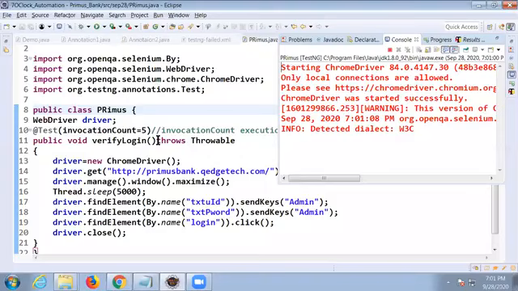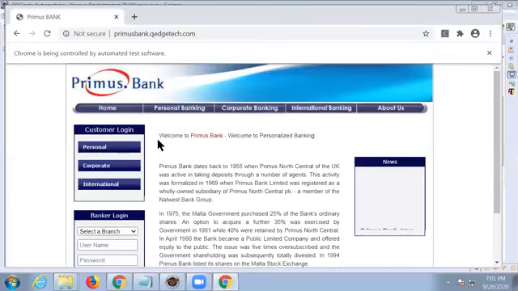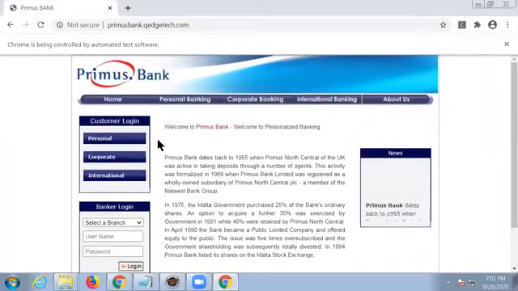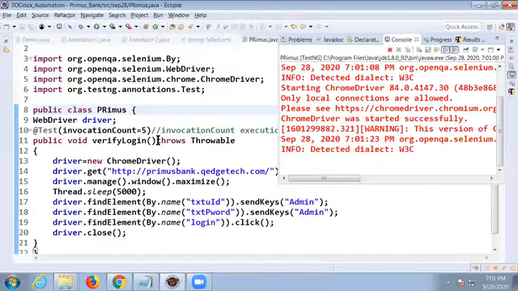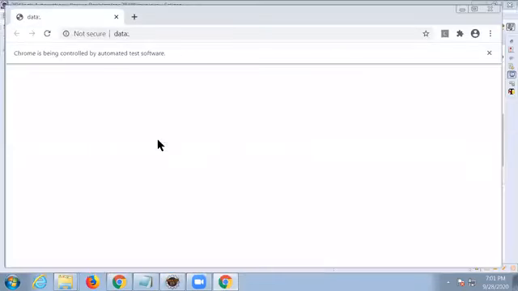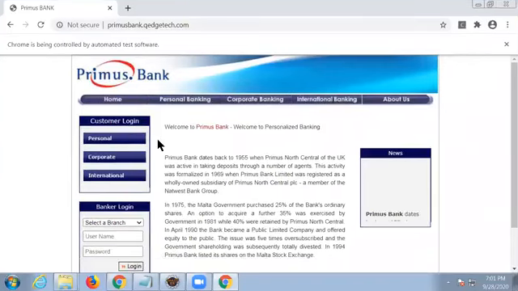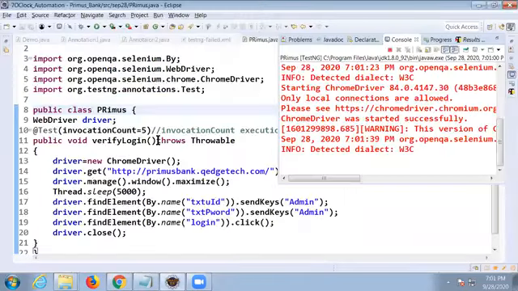One time. Again, closing the browser, again opening it. Again running for the second time. Like that. Whenever you want to execute for more than one time, you can say invocationCount is equal to that number. According to that, it will execute.